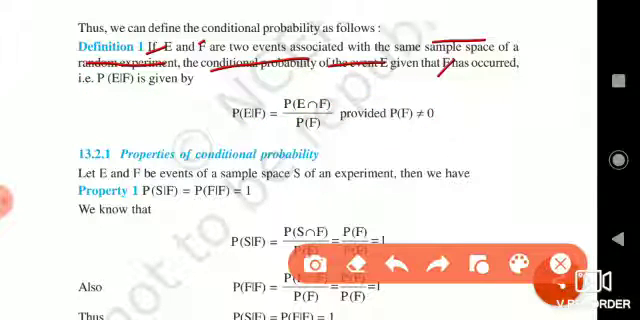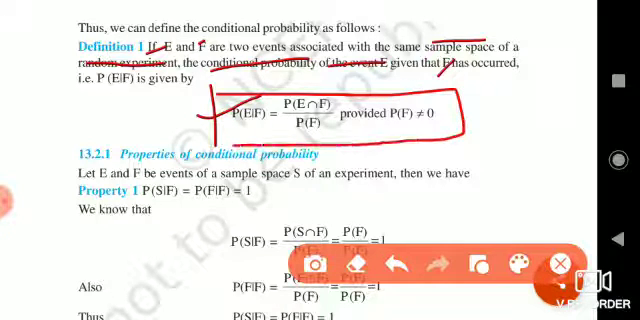Dear students, the probability of an event E given F will be given by the formula P of E intersection F divided by P of F, provided the denominator probability is non-zero. With the help of this definition or the given formula, we are going to study some properties of conditional probability, and also we are going to solve a few examples.